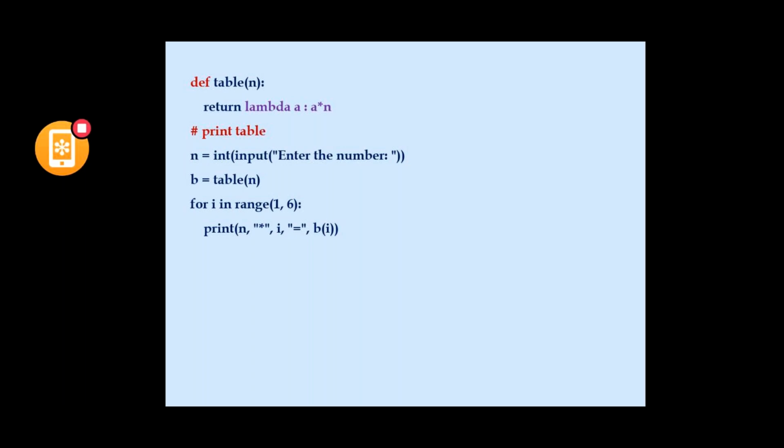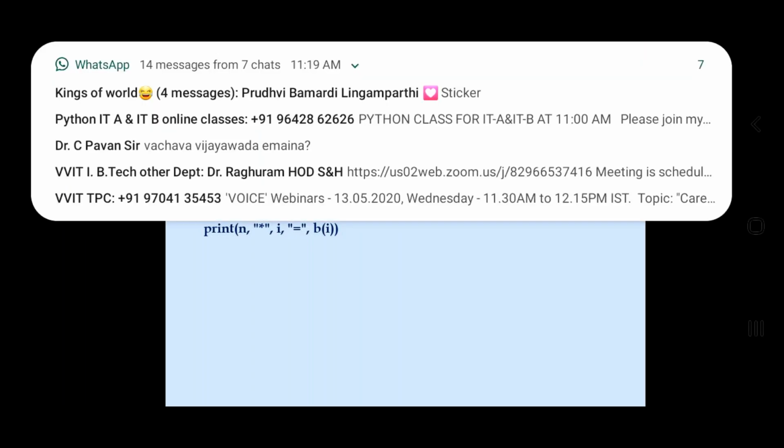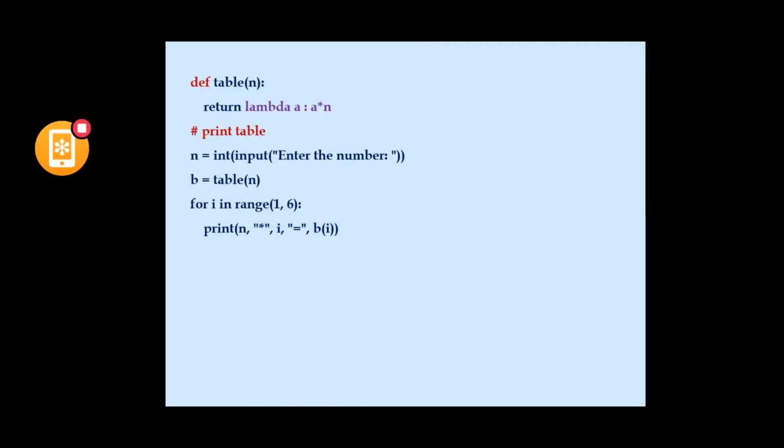Whenever the cursor is at b, that is in the print statement, the lambda function will be executed.